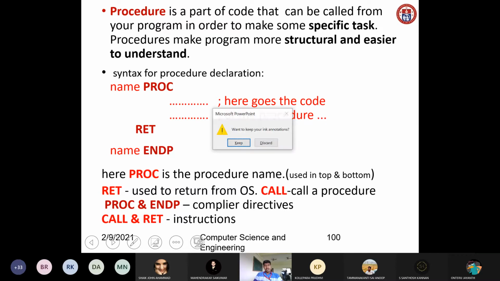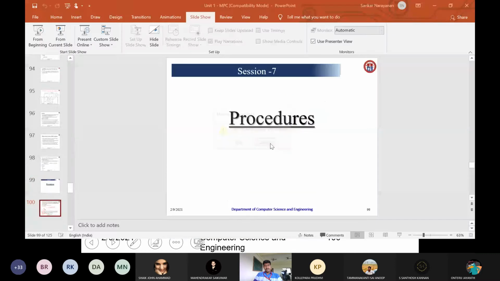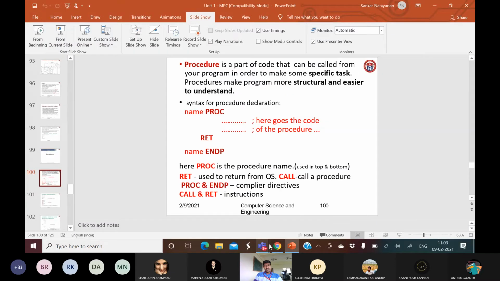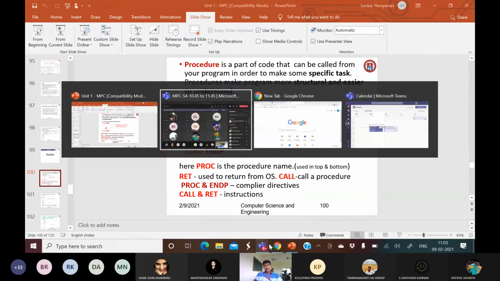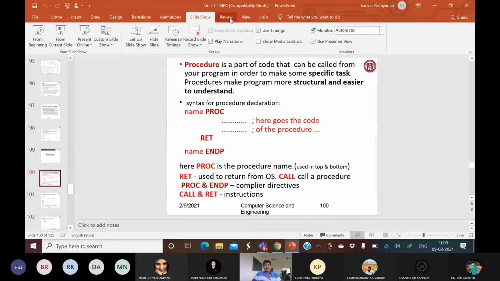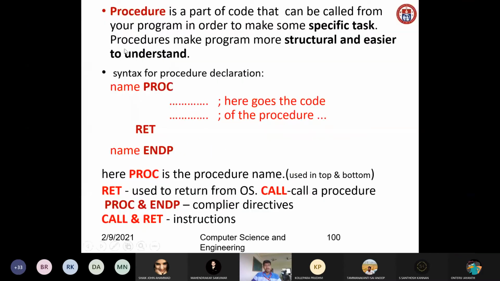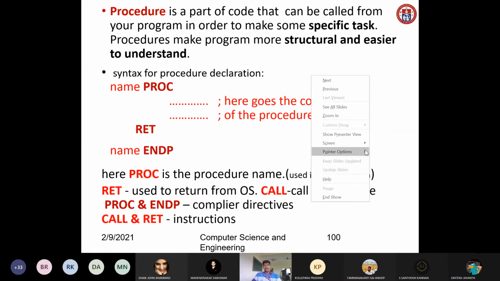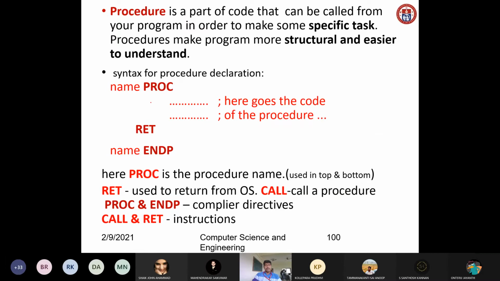This is the syntax for procedures. Now this is the syntax for procedure declaration. First, we mention the name, followed by PROC.